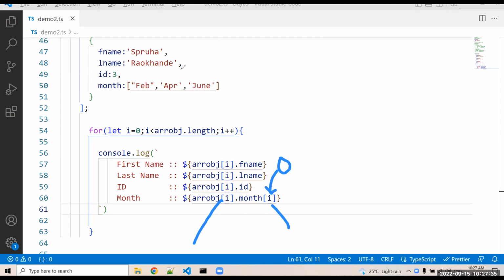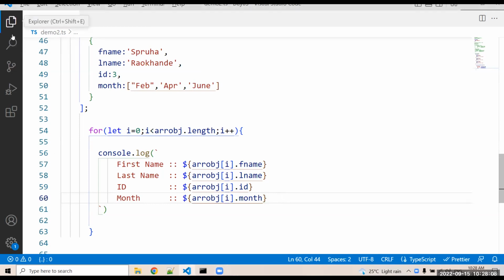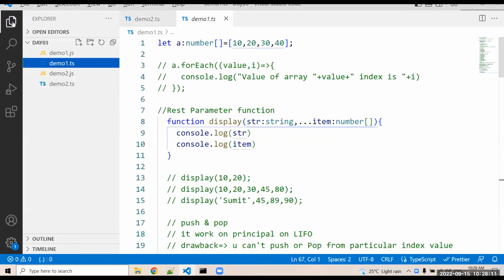Yes, but what is our requirement? I don't want only the 0 index data. I want to access the full array, correct? Yes or no? Yes. Need to iterate that. So for that, what provision do we have to use if we want to display the full month array? So you can just give the month as a name, no? Yes or no? See what you learned last in demo 1.5.